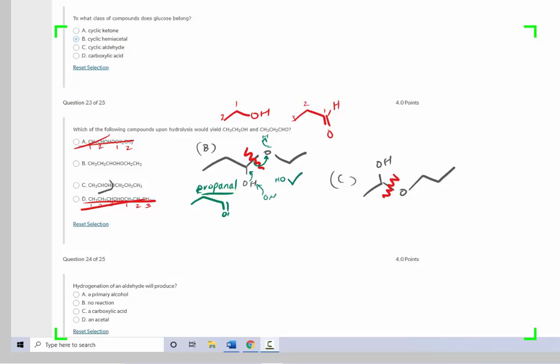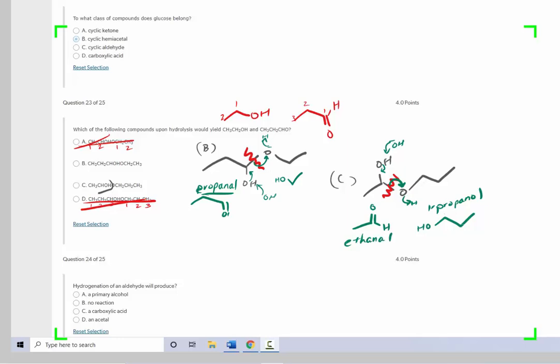Okay, so with C, again, when hydrolysis happens, we have this hydrogen being removed, the electrons fall down here, we make ethanol, and these electrons fall to the oxygen, which comes to pick up a hydrogen. 1, 2, 3, 1, 2. So here we have formed 1-propanol and ethanol.